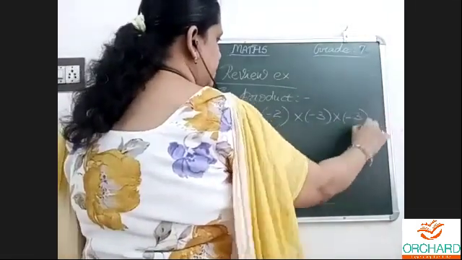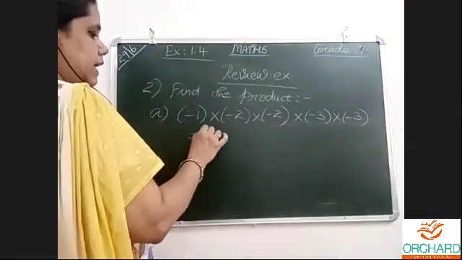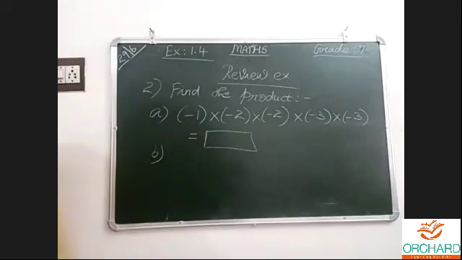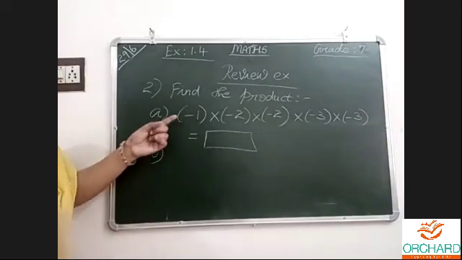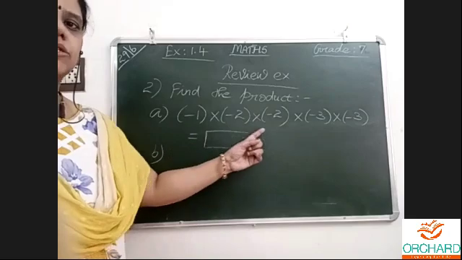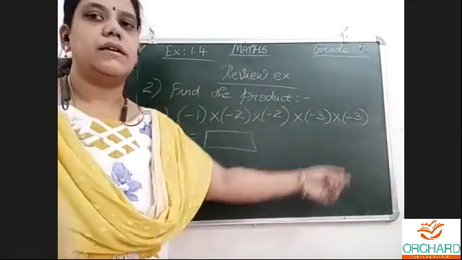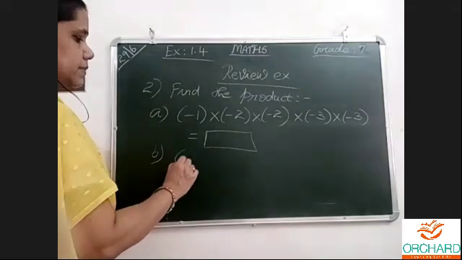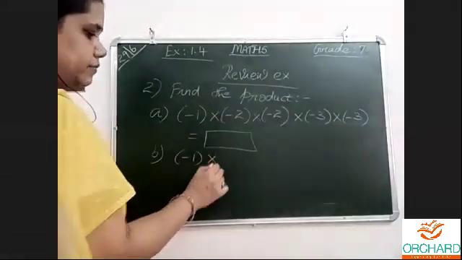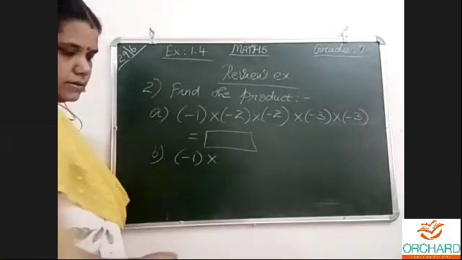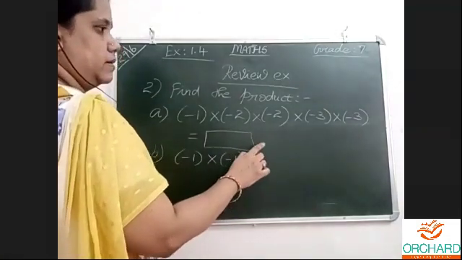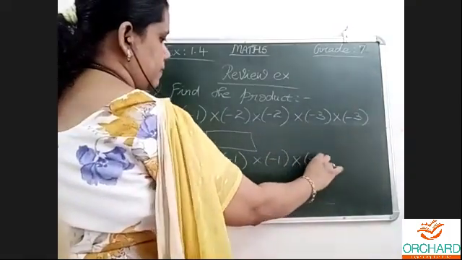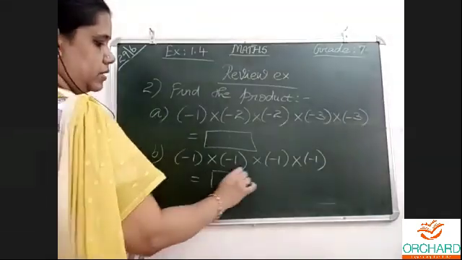If I give the same, A means A, you will know. So I'm just changing. Finding the product: minus 1 multiplied by minus 2 multiplied by minus 2, minus 3, minus 3. Find the product. This is purely to know about the sign of the integers. Equal to dash.